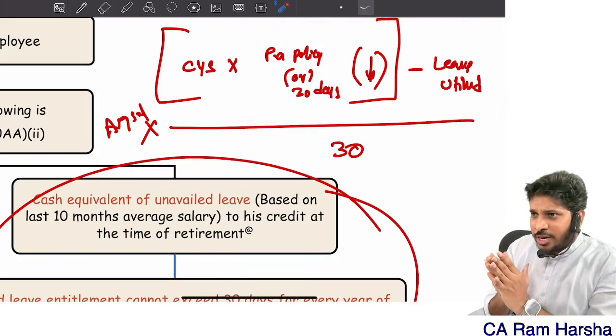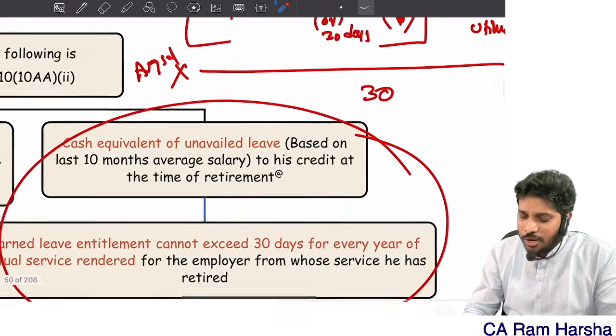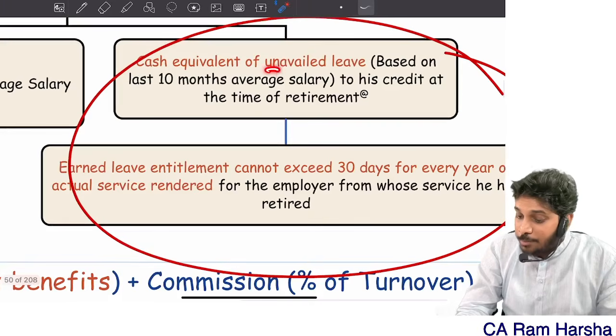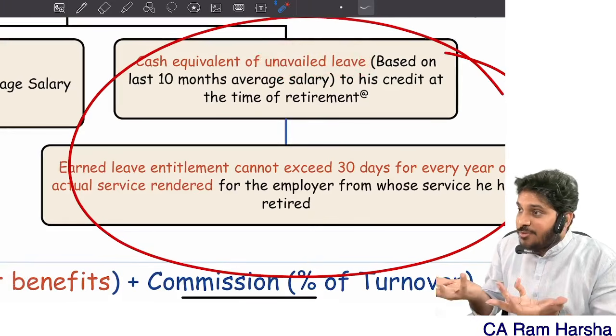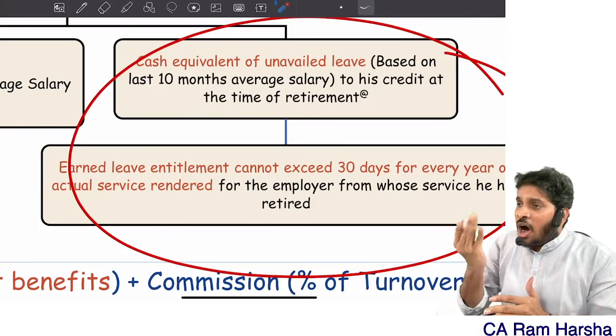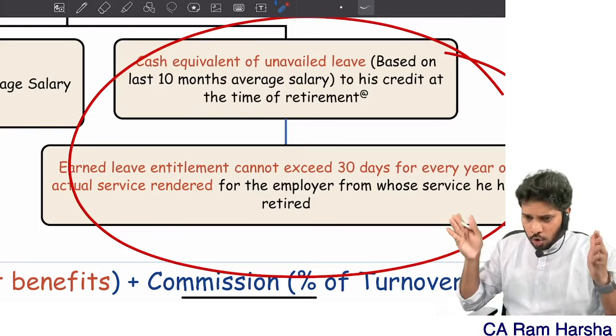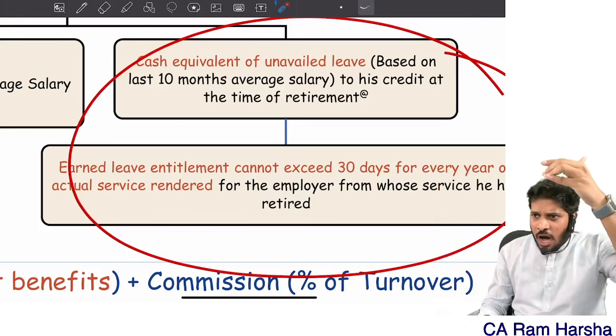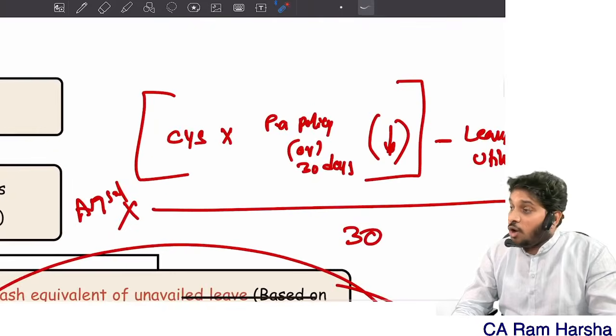What are we computing in the numerator? We are simply computing unavailed leave. Unavailed leave means what? Unutilized leave. How to calculate unutilized leave? Total leave how much, minus utilized leave how much, is equal to unutilized. How to calculate total leave?